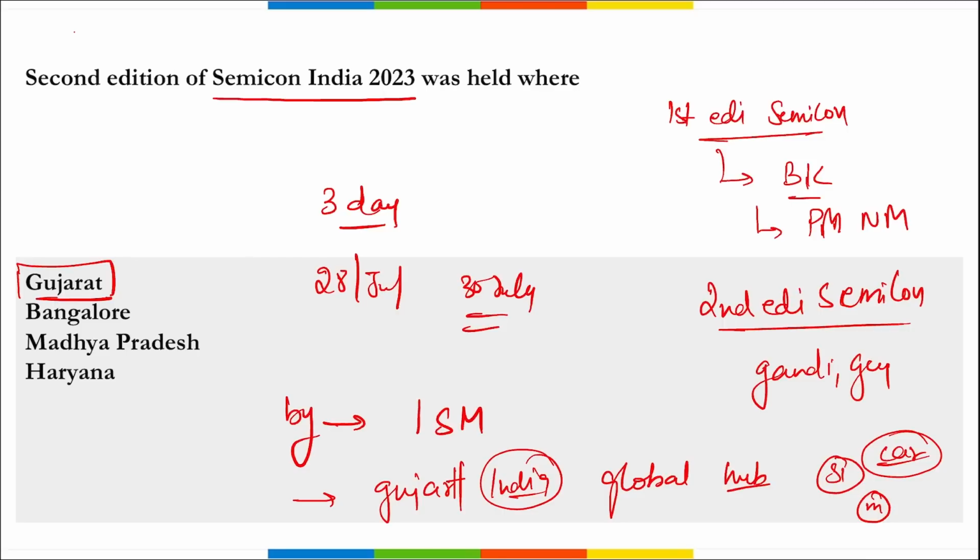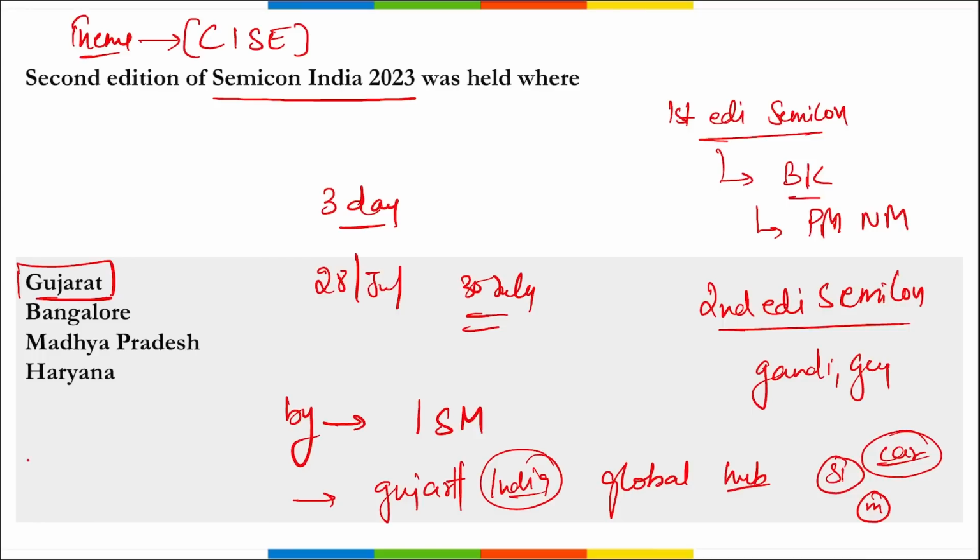Correct. Then there is a theme that you need to remember here, on which the second edition of Semicon India 2023 was held. It is catalyzing India's semiconductor ecosystem. I repeat, catalyzing India's semiconductor ecosystem. This is the theme for this Semicon India 2023. Correct. Next.